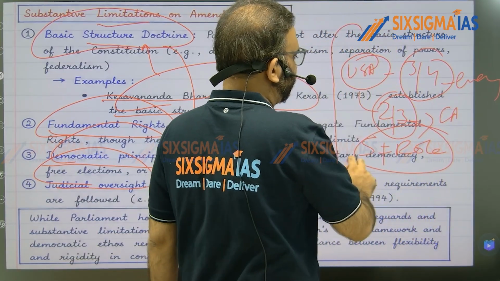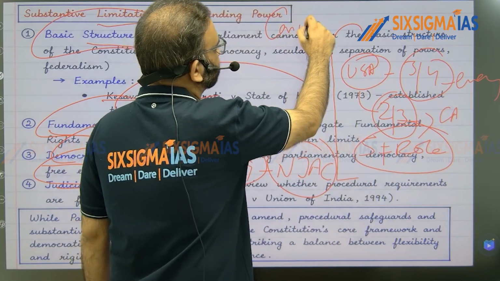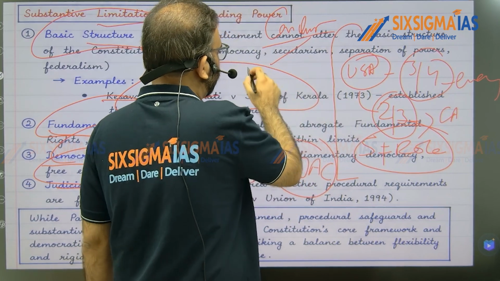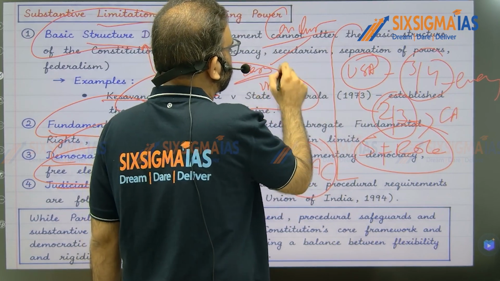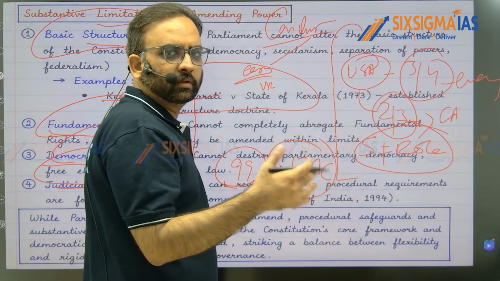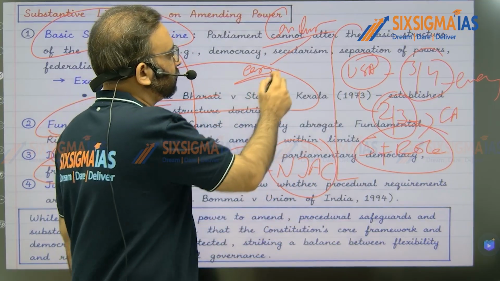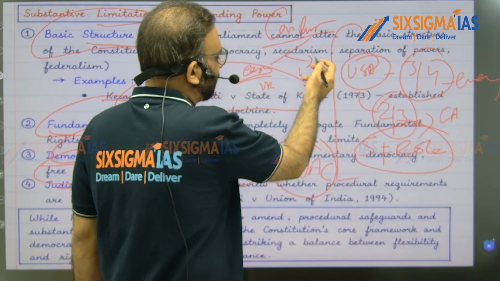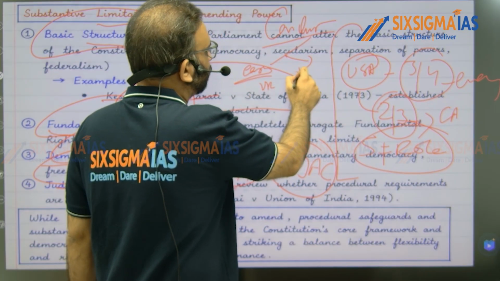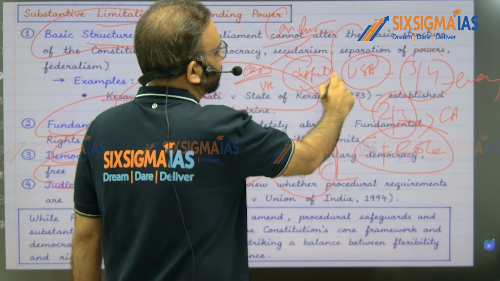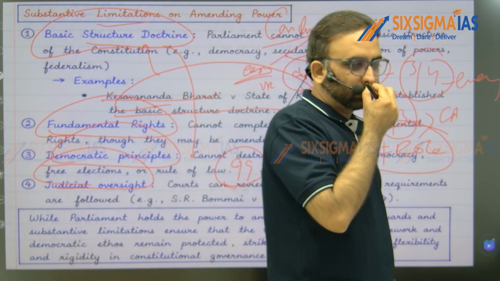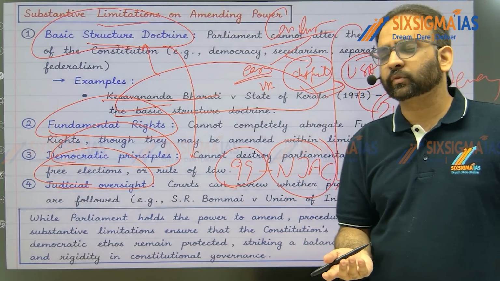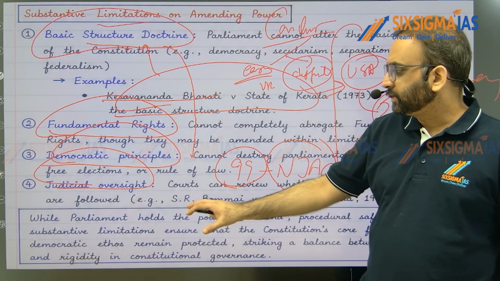So these things you can mention, then have a conclusion that the Indian Constitution is neither rigid nor flexible. It is not as easy to amend as in the UK, where by ordinary law itself the UK legislature can amend its uncodified constitution. And it is also not so difficult to amend, unlike the USA Constitution, where 3/4 state support is required for any constitutional amendment act to pass. That's why fewer than 30 constitutional amendment acts have so far been passed in the USA, right? So that should be your conclusion.